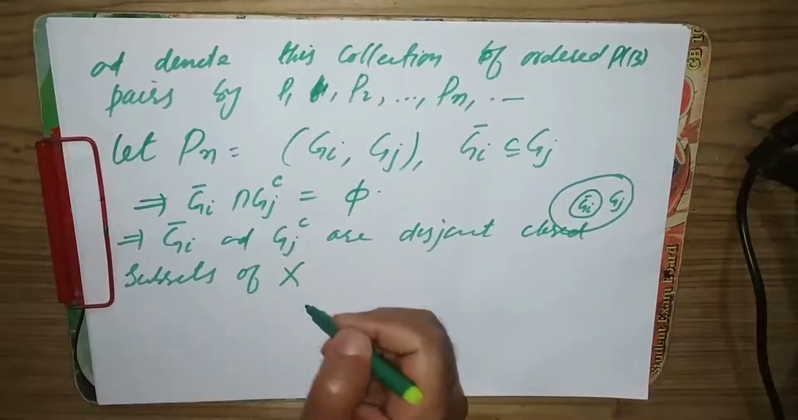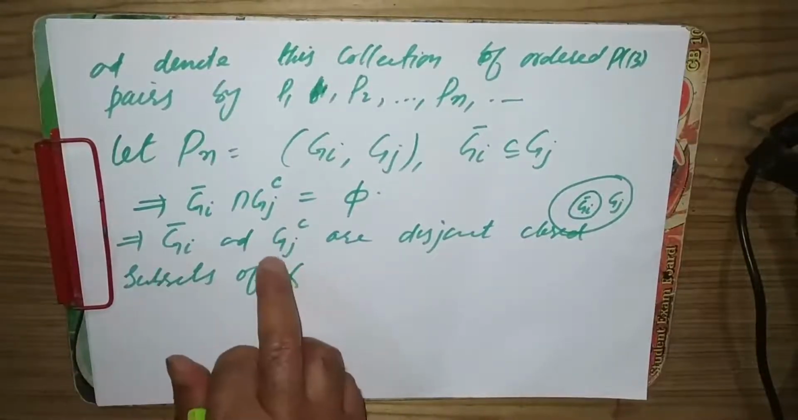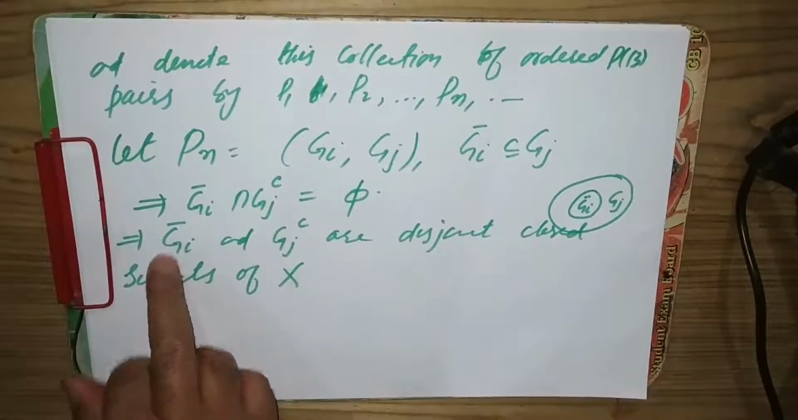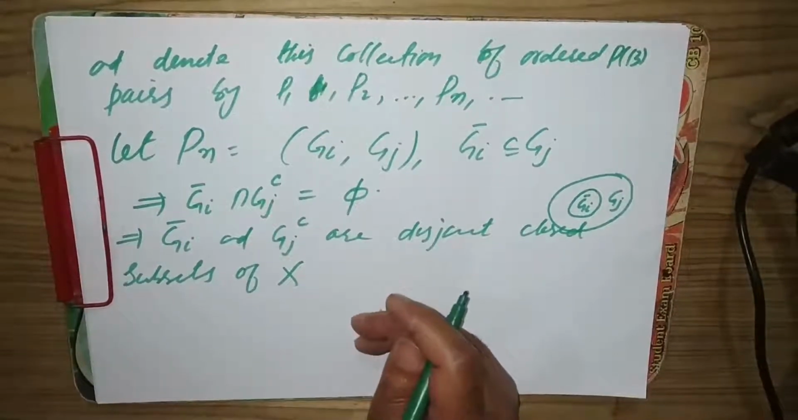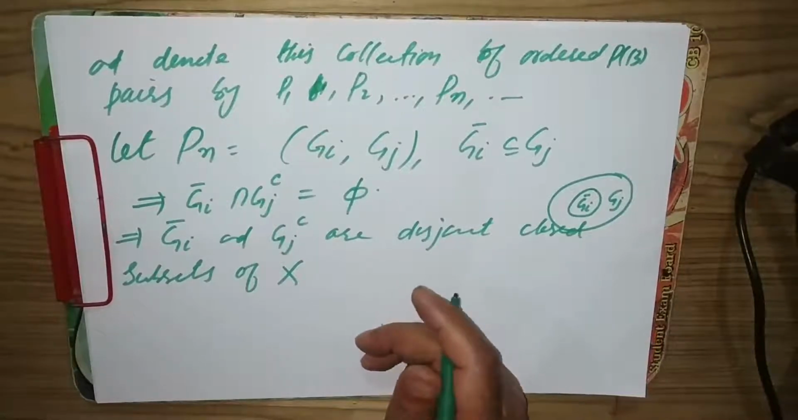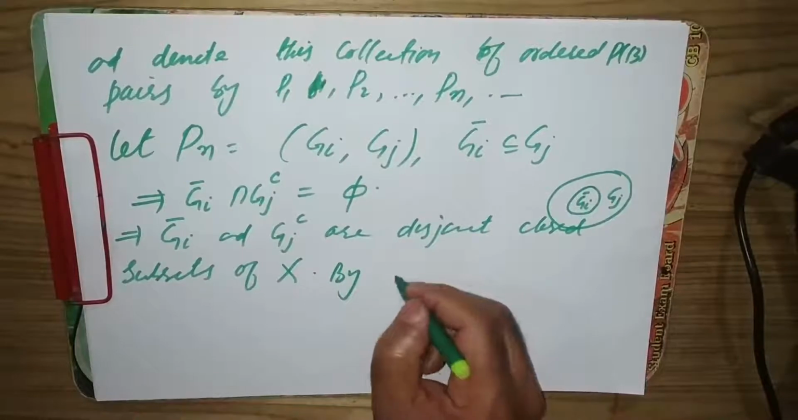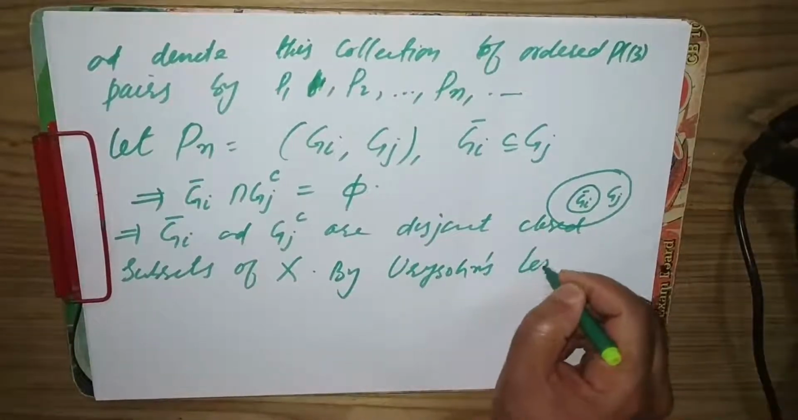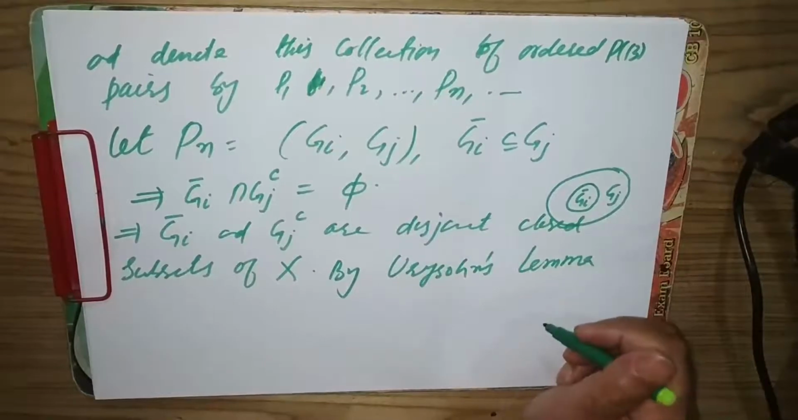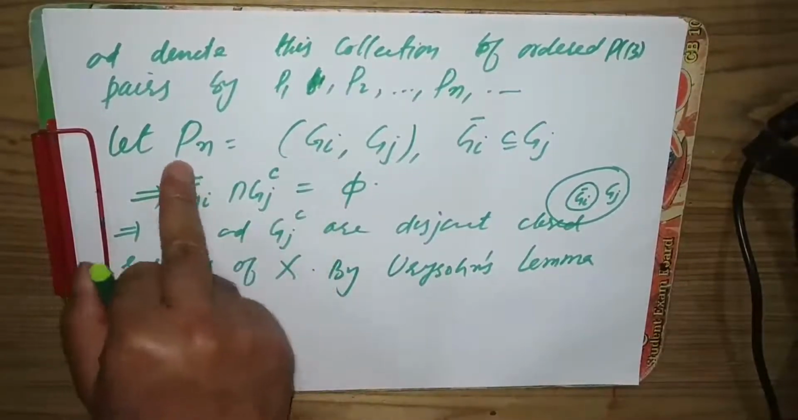They are disjoint, and because Gj is open, its complement is closed, and the closure of every set is closed. So they are closed sets and they are also disjoint. Now we apply Urysohn's lemma. By Urysohn's lemma, because X is a normal space, there exists a continuous map for this pair.